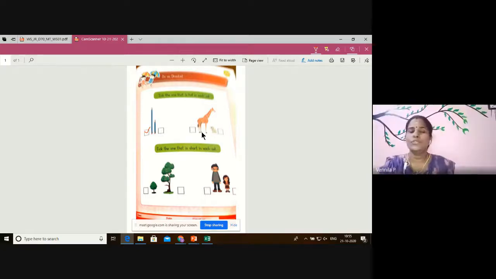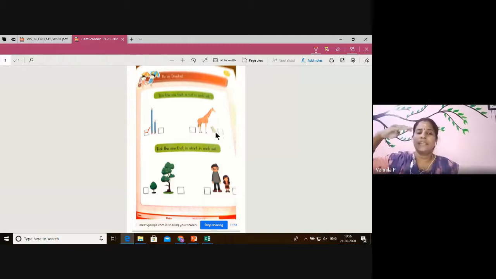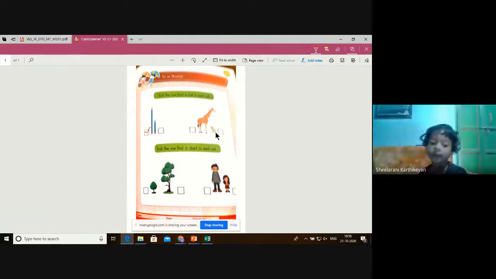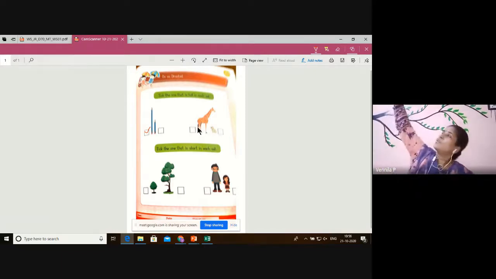Which one is tallest? Children, those who already told the answer, please don't say it. Give chance for other children also. Let them say, okay? Which is tall here, giraffe or rabbit? What is the action you will show for tall, children? Roly-poly, tall, tall, tall. If somebody is tall, how will you look? You look down or you look up? Yes, tall buildings and all we have. Pranita, please mute yourself. We have tall buildings, right? How will you see all those buildings? You lift your head up and see like this. Yes? So this is tall. Tall means here. You go up like this. Tall. So what you are going to take is the giraffe.